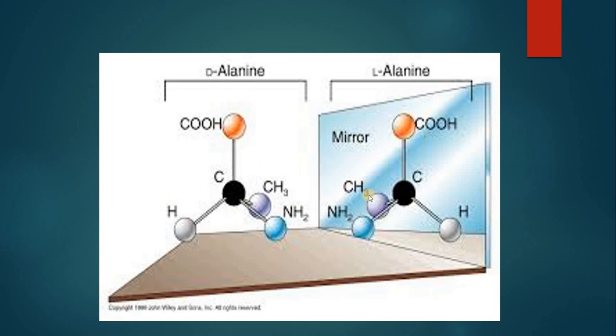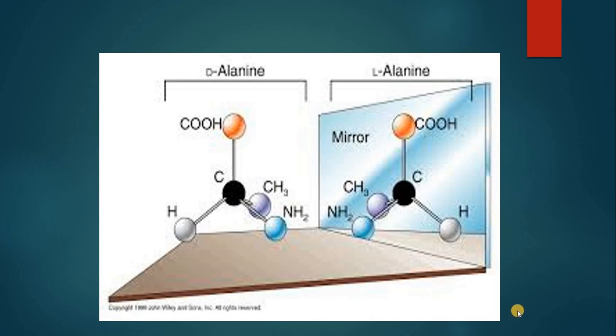So we can say these 2 images are not superimposable images. The right of this image is the left of this molecule, and the left of this molecule is the right of this other mirror image. So these are chiral molecules, because there are 2 conditions for that. The molecule should have a carbon which is attached to 4 different groups, and they should have non-superimposable images upon each other.